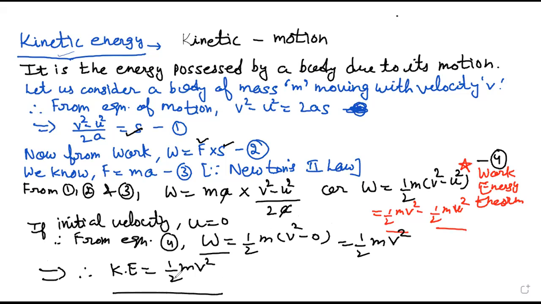Here you can see kinetic energy depends upon two factors: one is mass, another is velocity. So how will it change when one of these two physical quantities changes? If the mass is doubled, kinetic energy will be doubled. If the velocity is doubled, the kinetic energy will increase 4 times because it's squared. It can be represented on a scale. So this is our derivation for kinetic energy. A short derivation, but very important, of how we can derive the relation for kinetic energy.